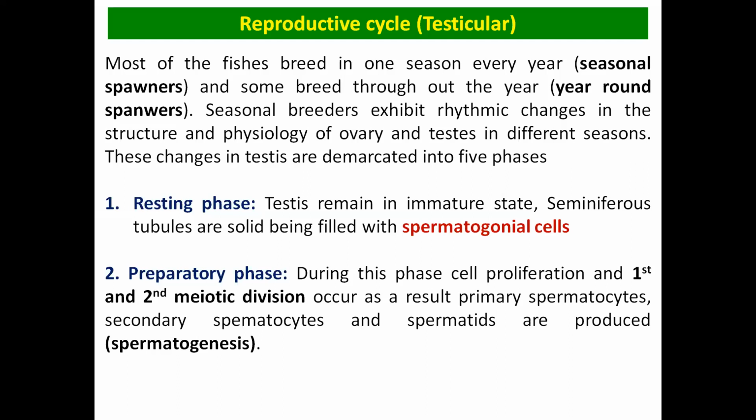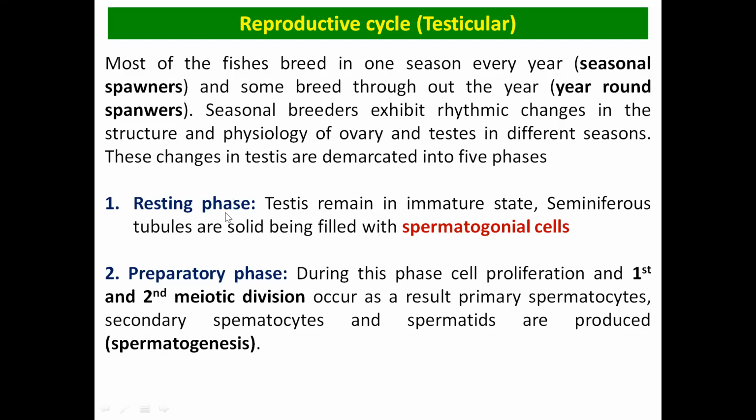So whether we talk about the seasonal spawner or the year round spawner, there are always some changes that occur in the reproductive organs. And these changes occur in a cycle from phase 1 to 2, 2 to 3, 3 to 4, 4 to 5, and then again come to 1. So we will discuss those phases, 1 to 5, one by one.